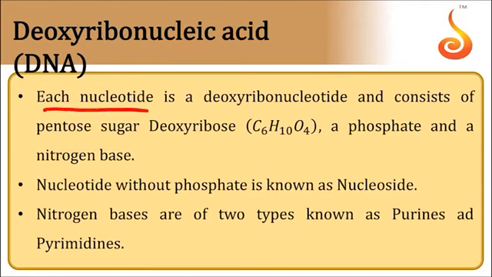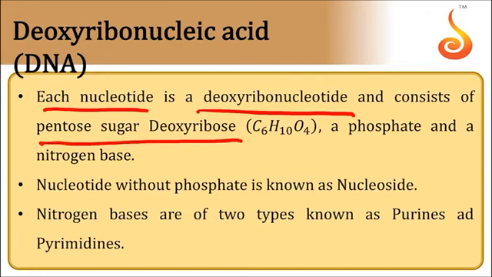Each nucleotide, for example a deoxyribonucleotide, consists of a pentose sugar, the deoxyribose sugar, in which oxygen is removed at the second position of ribose, and a phosphate and a nitrogen base. A nucleotide without phosphate is known as a nucleoside. So a nucleotide is a trimer formed by the combination of nitrogen base, sugar moiety, and phosphate. If phosphate is removed from the nucleotide, that becomes a nucleoside.